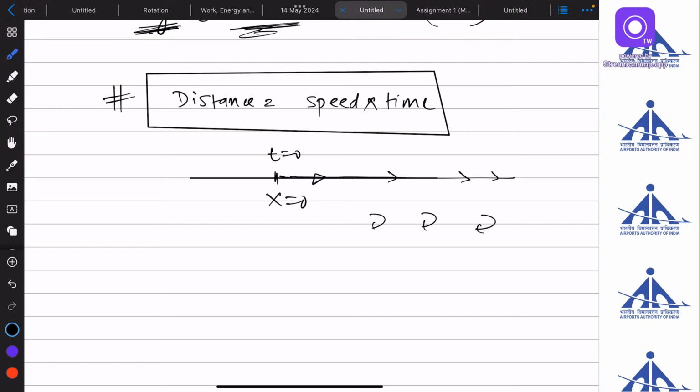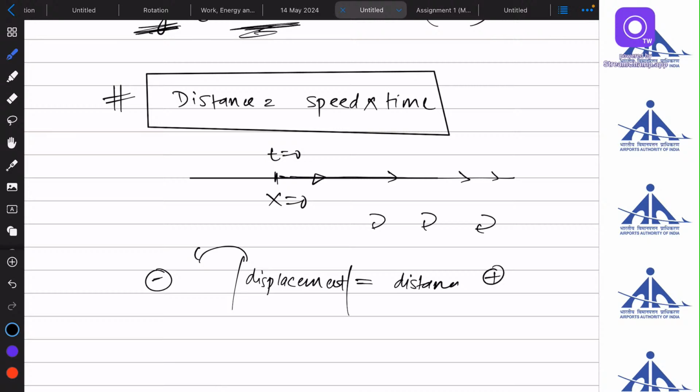If it is not turning back, then the value of displacement will always be equal to distance. Now I am taking the mod sign. Why? Because I want to ignore the negative value. Distance will never be negative, it will always be positive. So the displacement will be equal to distance in this case.